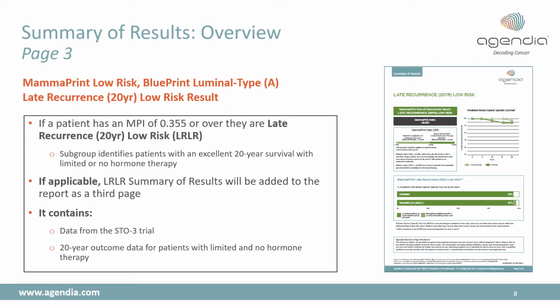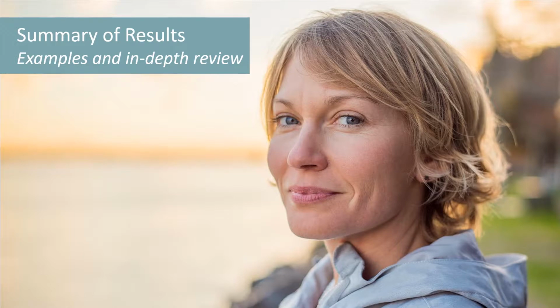On the third page, this page is specific to if the patient received a MammaPrint low risk, late recurrence low risk result. If the patient has a MammaPrint index of 0.355 or above, they're classified as late recurrence low risk. This subgroup of patients has an excellent 20-year survival with limited or no hormonal therapy. Now I'm going to run through a couple of examples of summary pages and do a step-by-step guide through the different points on the pages.